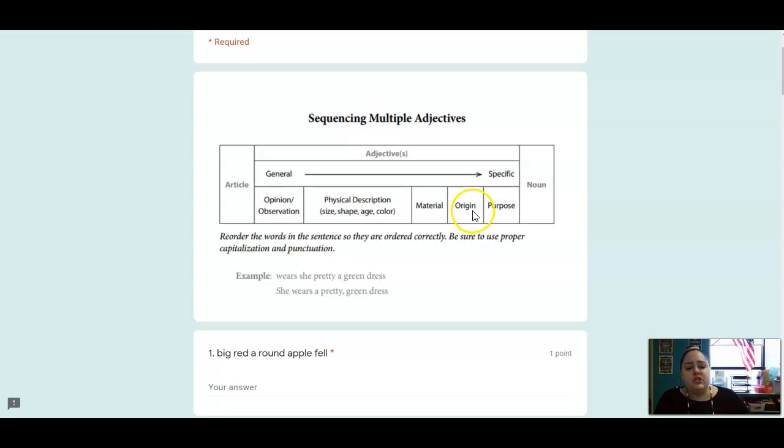Then we've got the origin. This word just means where something is from. So if it's American, if it's Japanese, if it's Chinese, if it's Puerto Rican, that word will go next. And the last word is purpose. So what the actual object is used for.